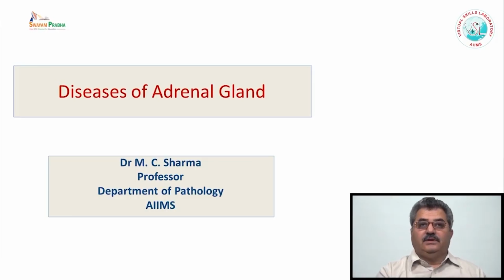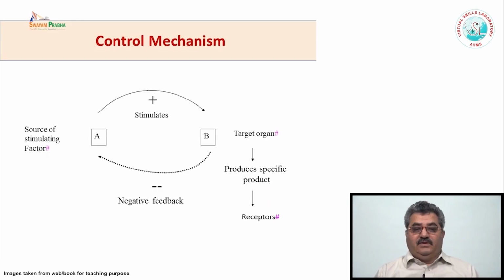Diseases of adrenal gland. Adrenal gland is the perfect example of how the endocrine organs work. There is a source of trophic hormone which is released from the pituitary, which is in fact under the control of some releasing hormone from the hypothalamus. Then this trophic hormone stimulates the adrenal gland and produces steroids which act on the target organs.